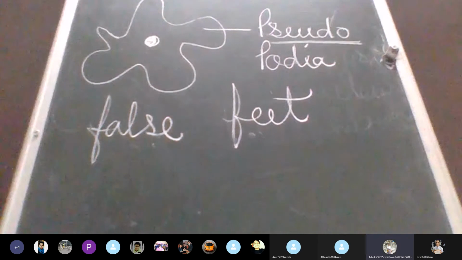Yes, ma'am. You can write false feet where the word pseudopodia is written. Always take a pencil in your hand and keep writing these important things. In the second last line of the paragraph under the heading holozoic nutrition, you have the word pseudopodia. Just below that, write down false feet.